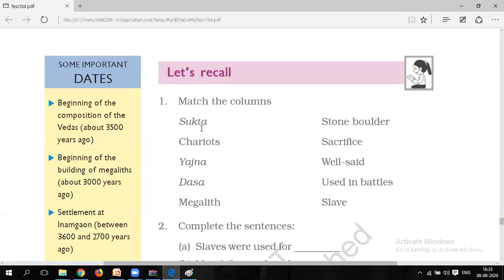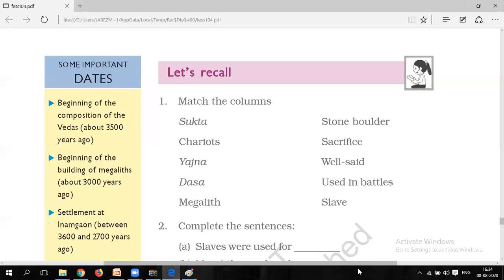But still, if you find any difficulty in understanding, you can contact me anyhow. As you have my number in your group, you can call me at any time. I'll help you out to complete whatever you have to complete in your notes. So today's discussion is for the textual question answers of chapter 4, history, as we have completed the explanation. So let's move on.